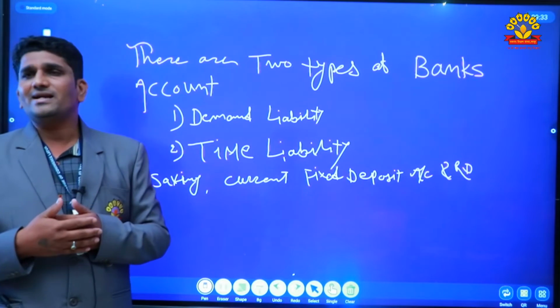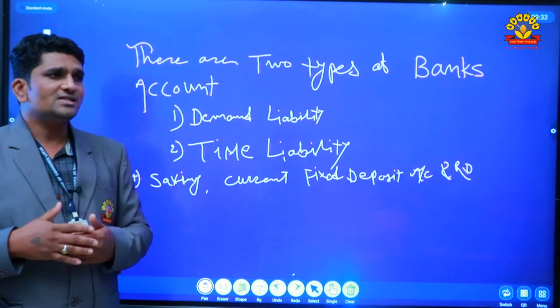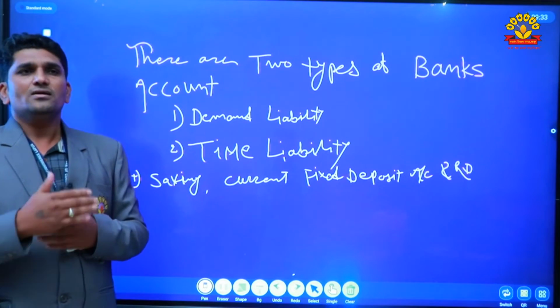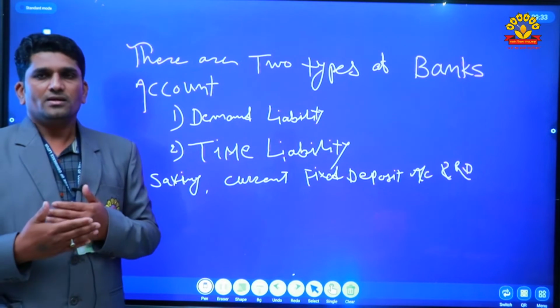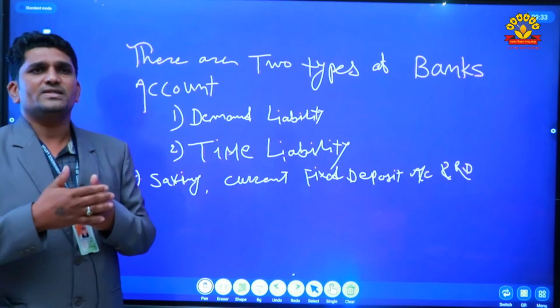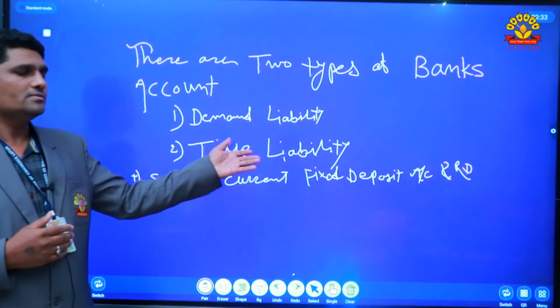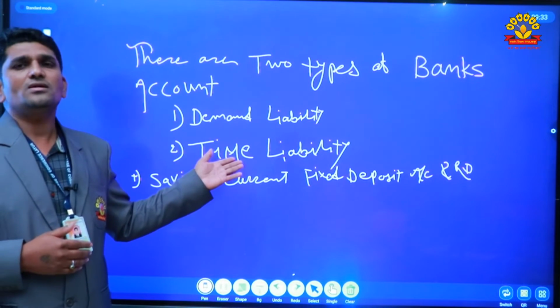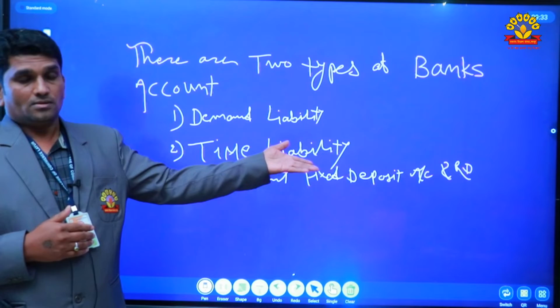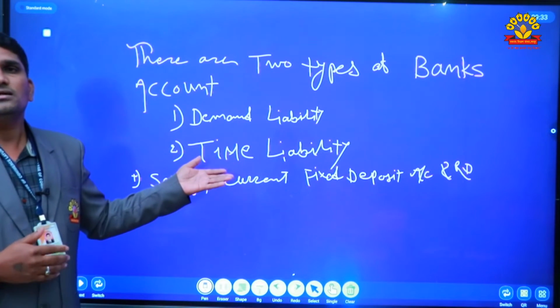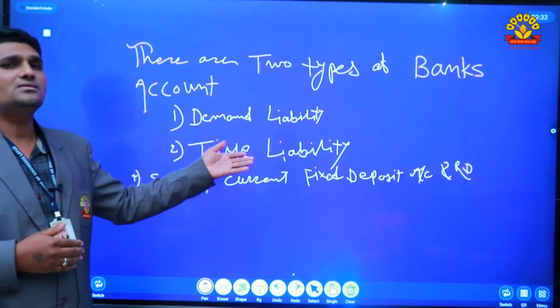It is translated into Marathi as punarguntan. Fixed deposit is translated into Marathi and is called mudat thev khate. Then there is another account that comes under the time liability.